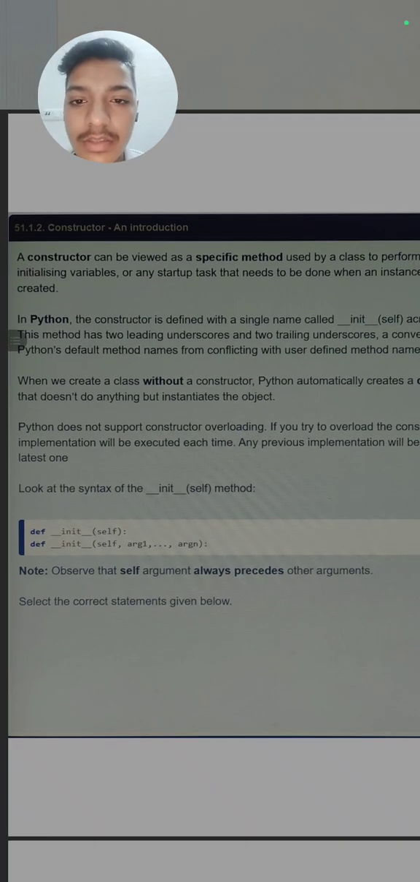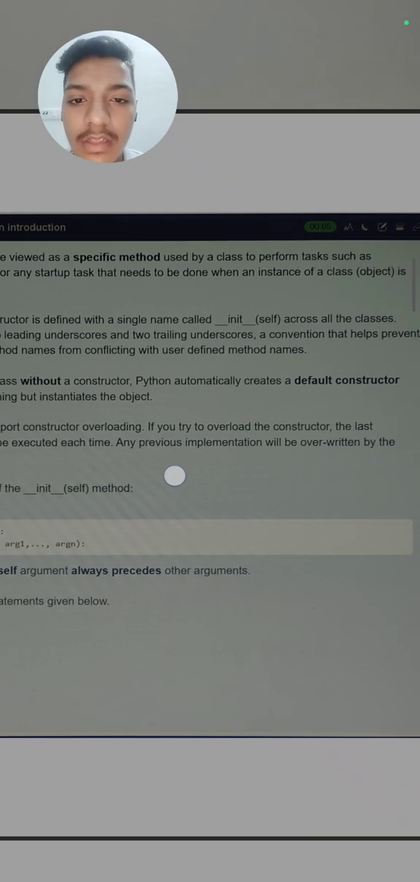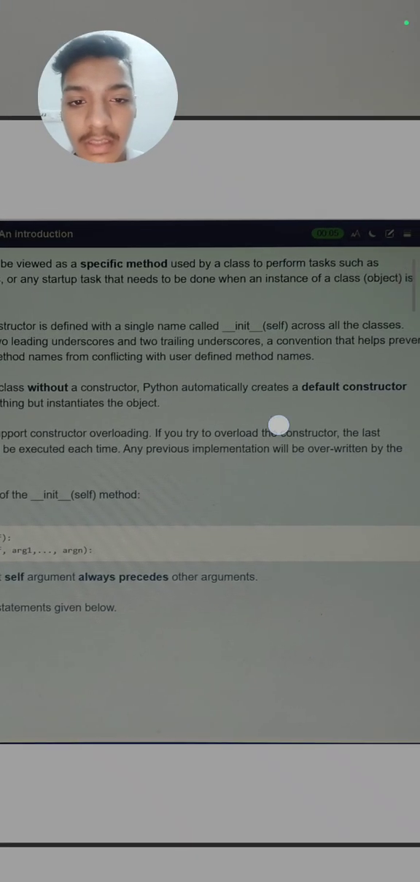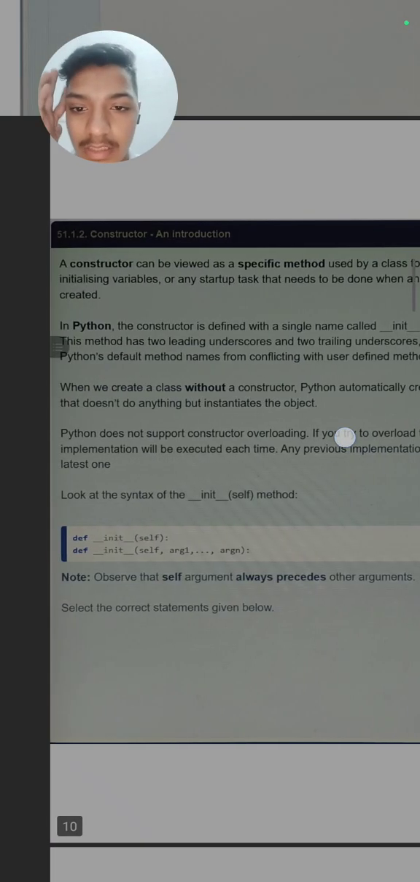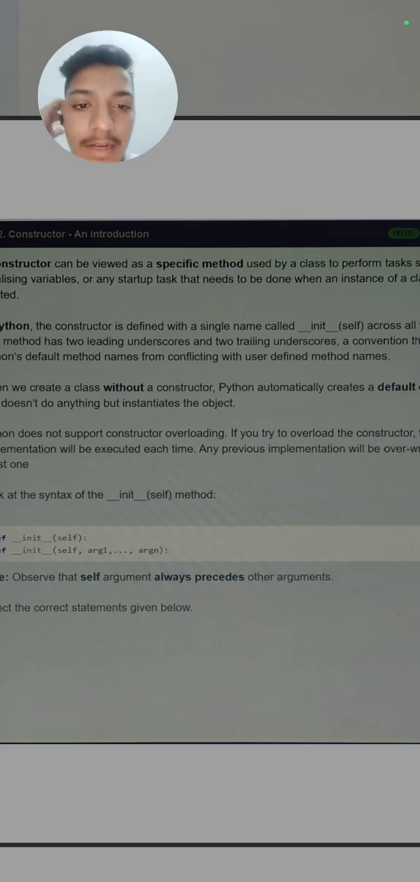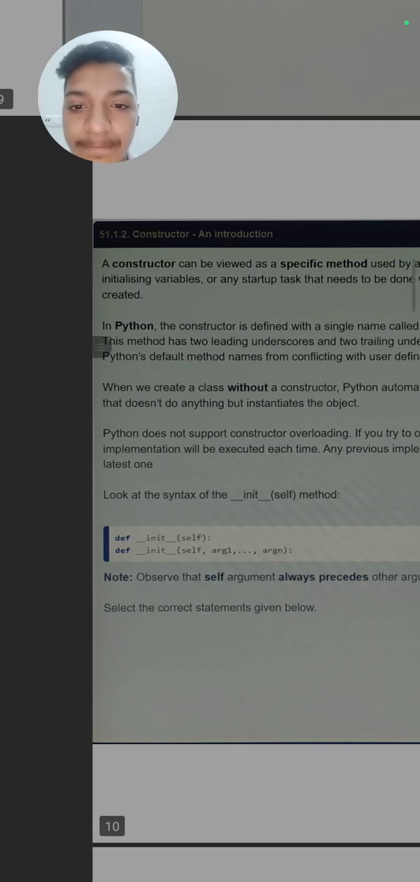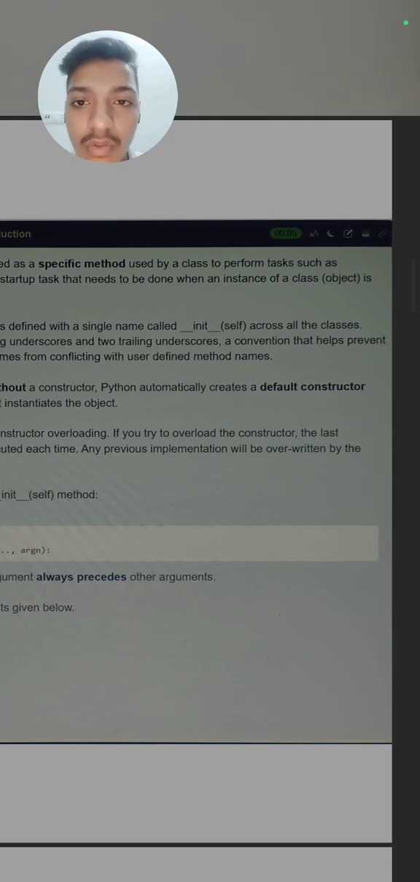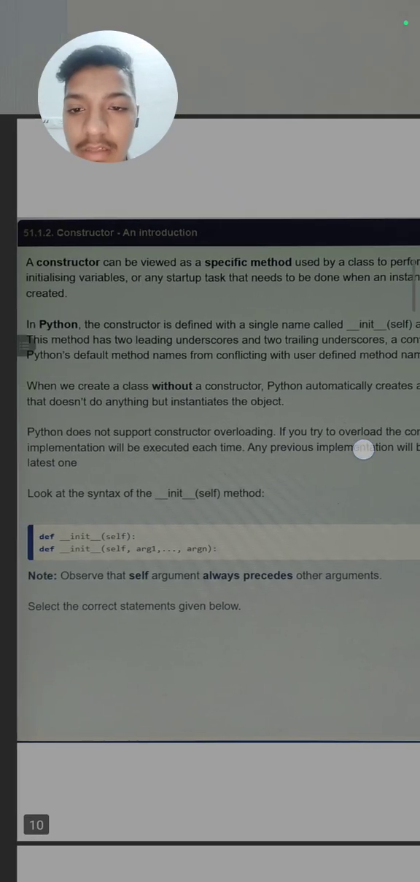Next is constructor. A constructor can be viewed as a specific method used by the class to perform tasks such as initializing variables. A constructor is used to initialize the variable. So init is the inbuilt constructor in Python. In Python, the constructor is defined with a single name called init and self across all the classes, meaning it is the same for all classes, and we also write this self across all the classes. This method has two leading underscores and two trailing underscores, meaning two underscores before the init and two underscores after the init, a convention that helps prevent Python default method names from conflicting.